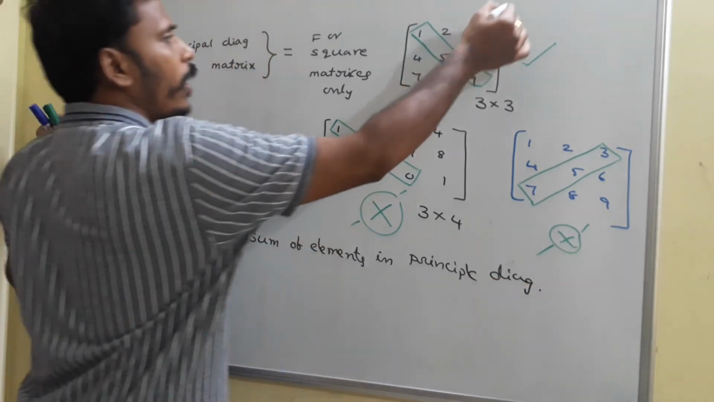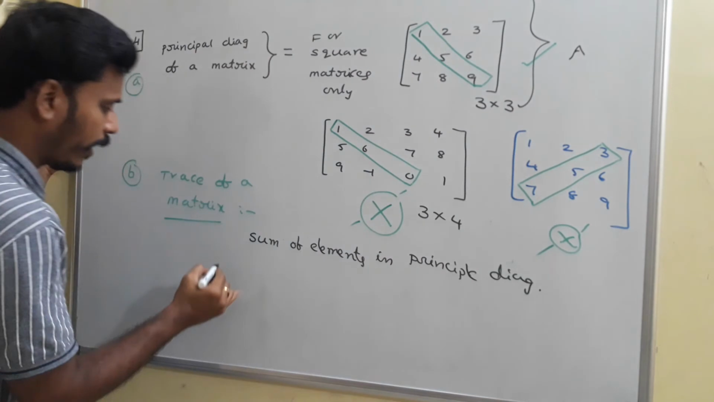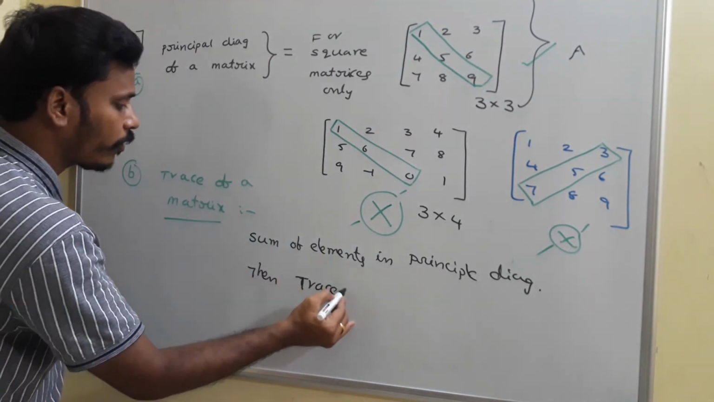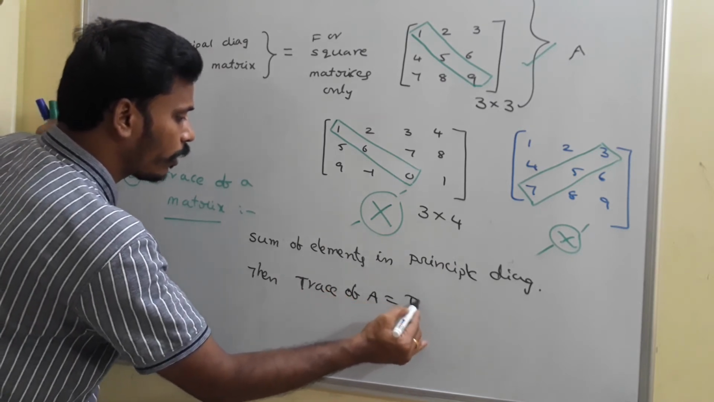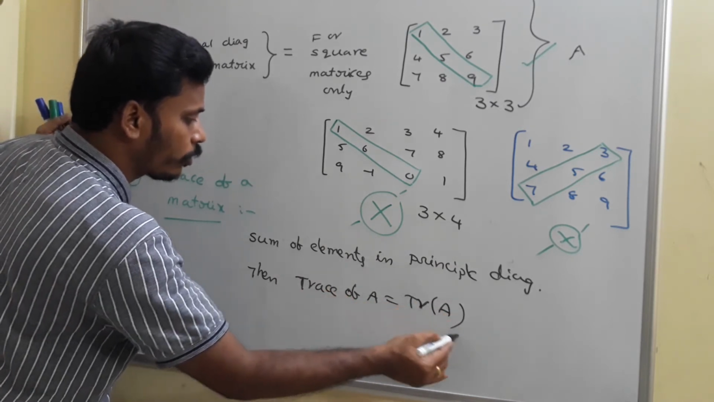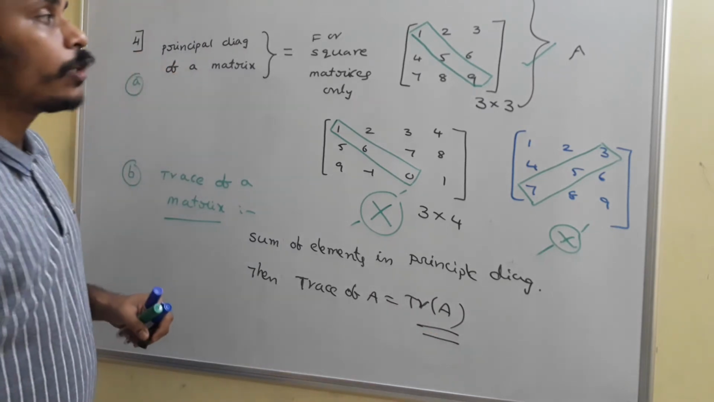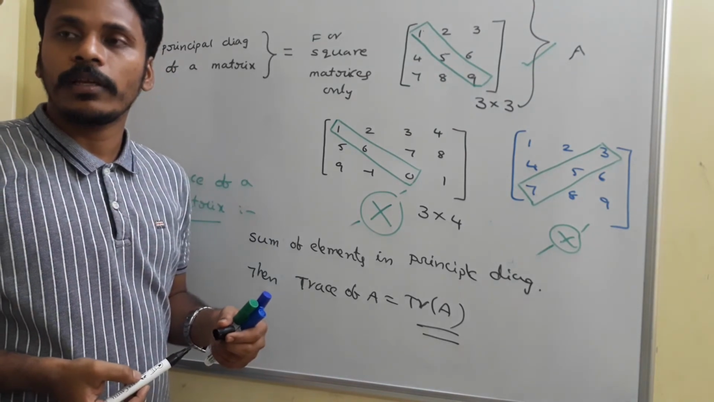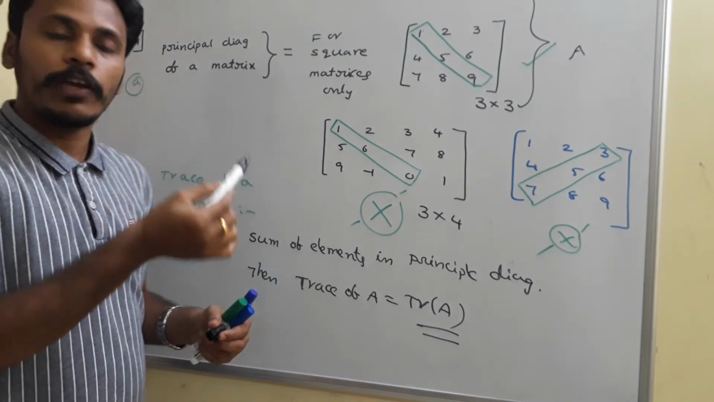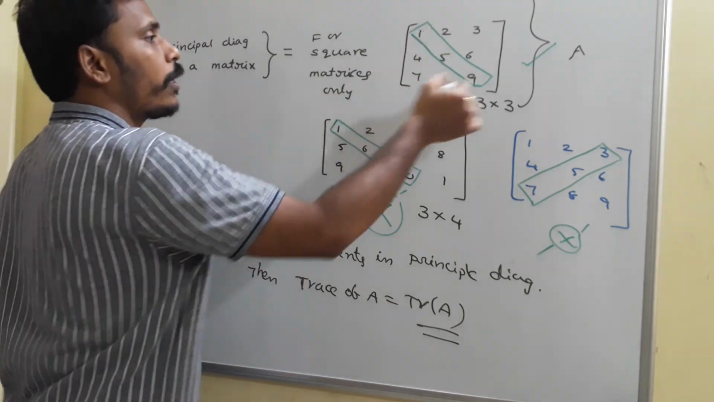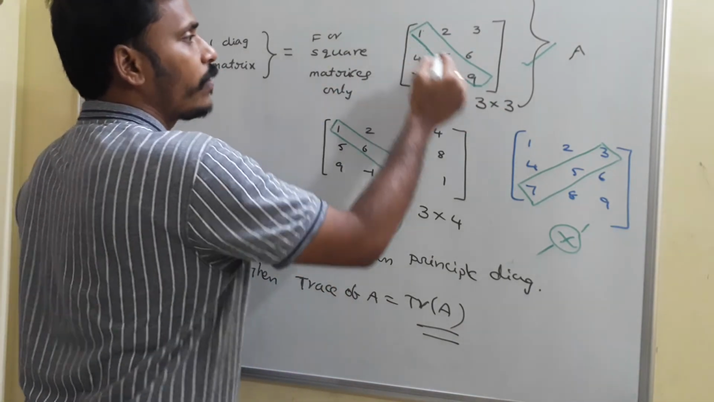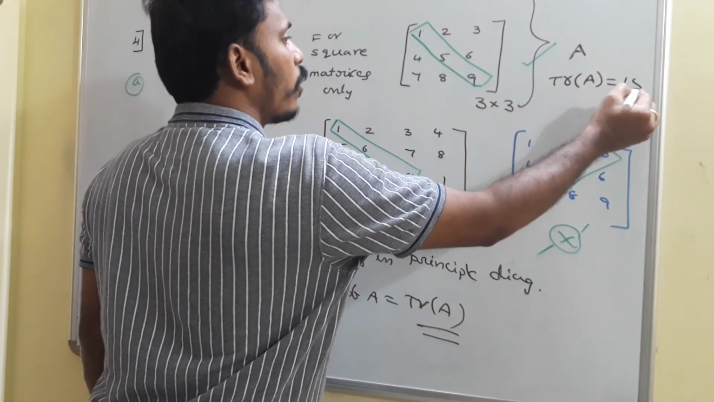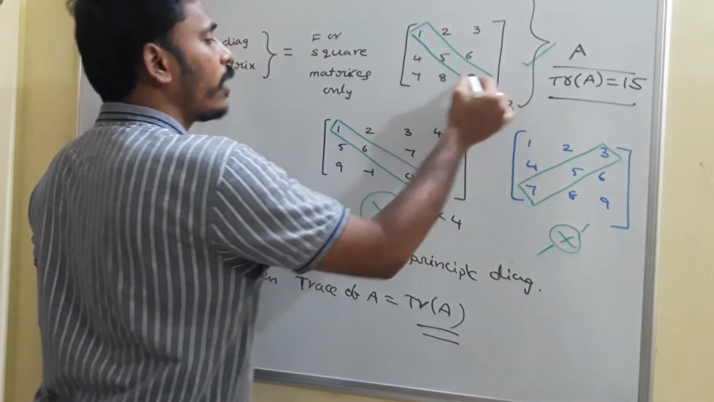Suppose you name this matrix as A, then what do you say about the trace of A? You may write it like this. Trace of A. You need to add these elements: 1 plus 5 plus 9. 1 plus 9 is 10, plus 5 is 15. So the trace of this particular matrix is 15, because the sum of these three elements is 15.